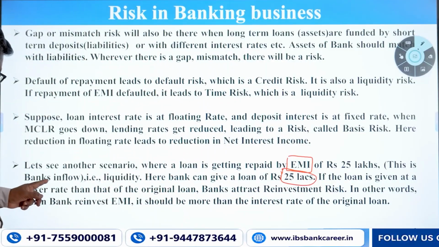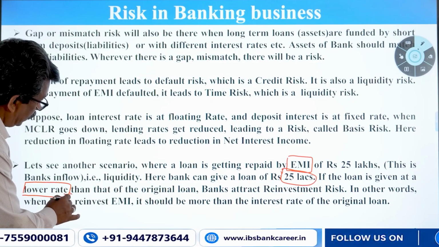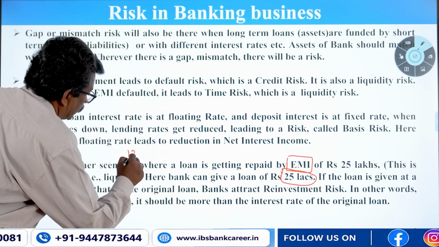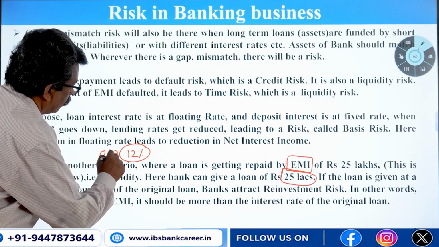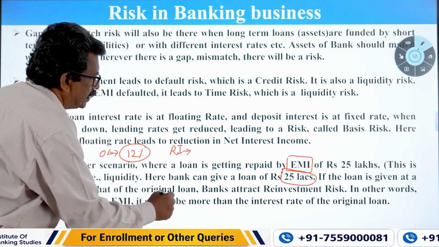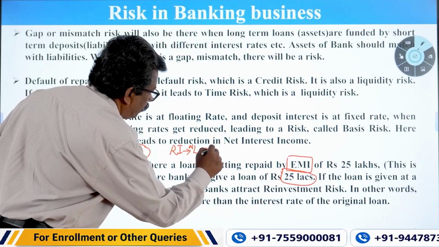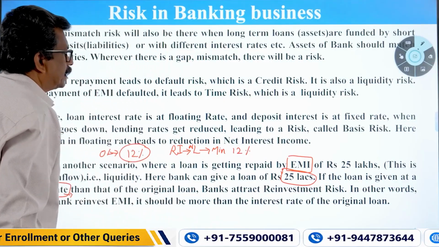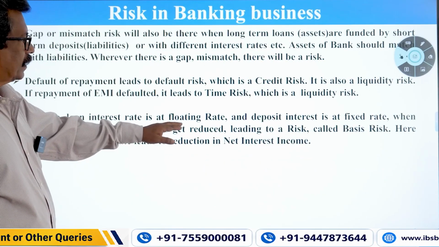If the loan is given at a lower rate, you see here, lower than that of the original loan. If the original loan was given at 12%, then you are using a reinvestment loan. Using this reinvested EMI, you are giving a new loan. It should be a minimum of 12%, that is the original loan interest rate. It should not fall below 12%. That is what reinvestment risk is.